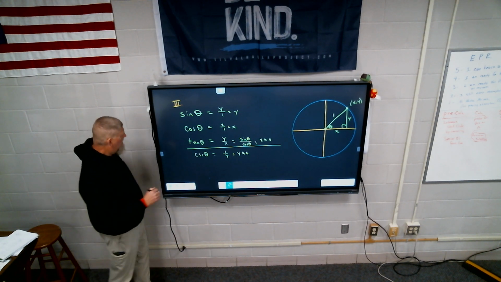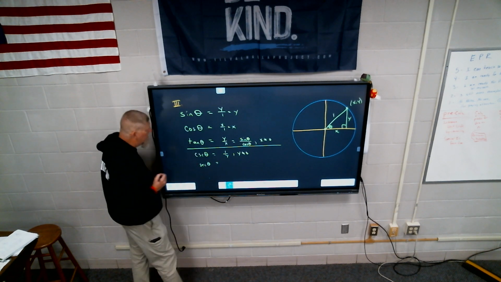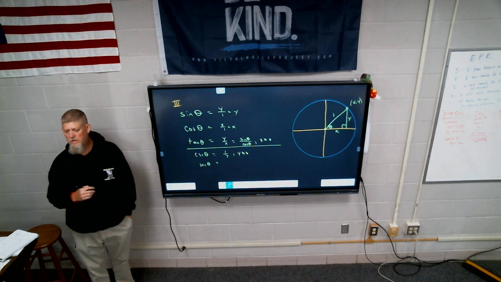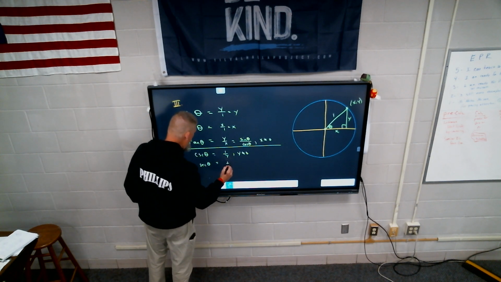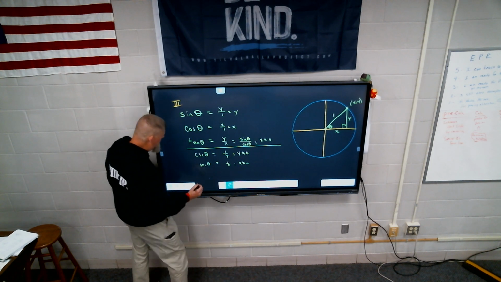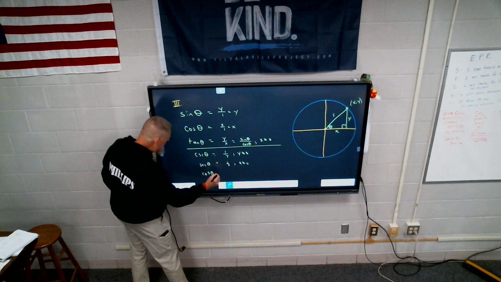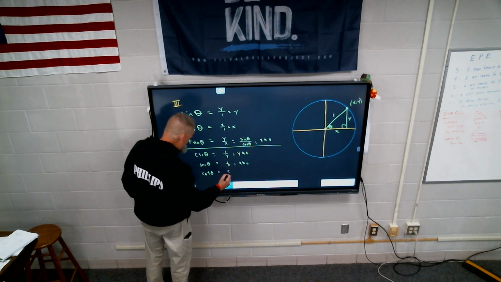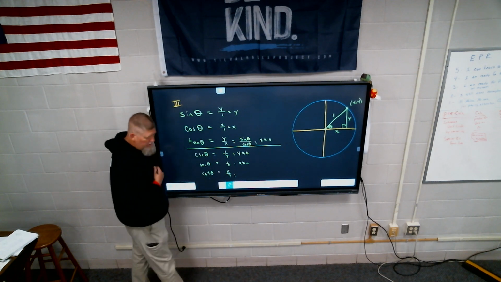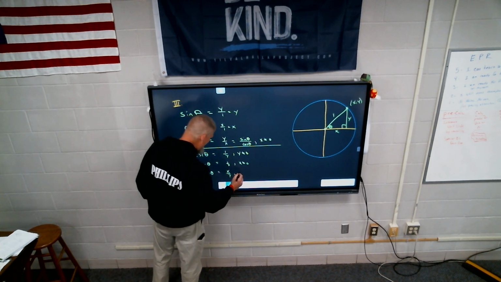Okay. Secant of theta. 1 over x, the reciprocal of cosine. And of course, that has an issue when x equals 0. Cotangent of theta. X over y. And what's the stipulation on that one? Y cannot equal 0. There you go. Y cannot be equal to 0.